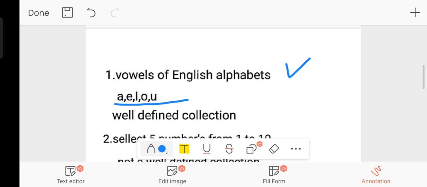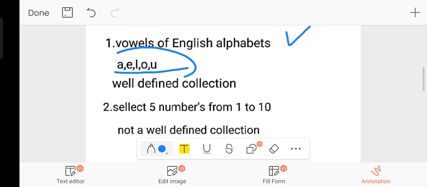Other than these, can you call any other alphabet a vowel? No, only these we call the vowels of the English alphabet. So any person you ask this question, anyone from any place, is going to answer only A, E, I, O, U. So which type of collection is it? It is also a well-defined collection.